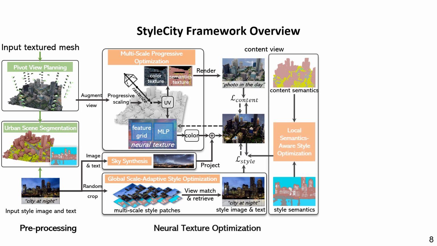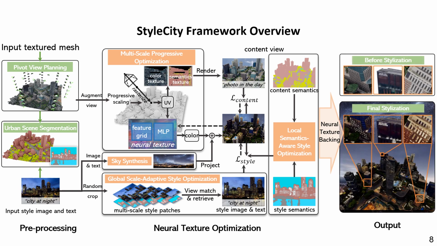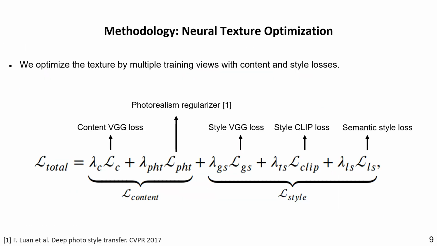With the global and local style losses and content losses, Style City can optimize a compact neural texture film in a semantics-aware fashion progressively. After the texture optimization, we can compose the baked texture from the neural texture film for the stylized model, which enables real-time rendering. We end-to-end optimize the texture by multiple training wheels using different content and style losses. Next, I will highlight some details designed for 3D urban scene style transfer.